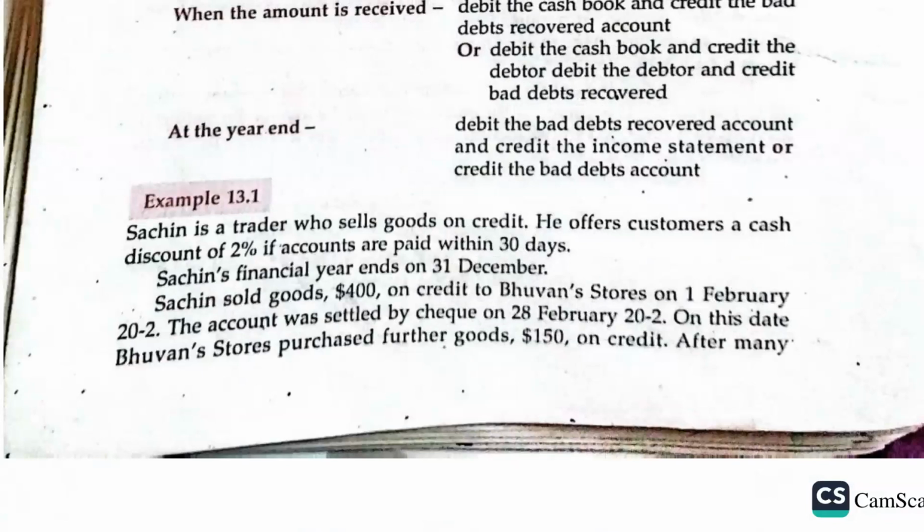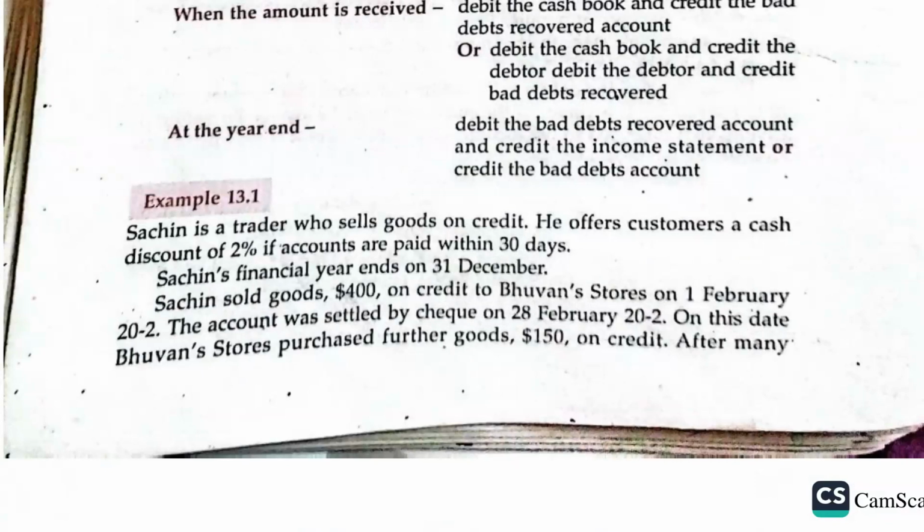There is this sole trader who sells goods on credit. Now pay attention to the reading of the question. He offers customers a cash discount of 2% if accounts are paid within 30 days. The financial year ends on 31st December.